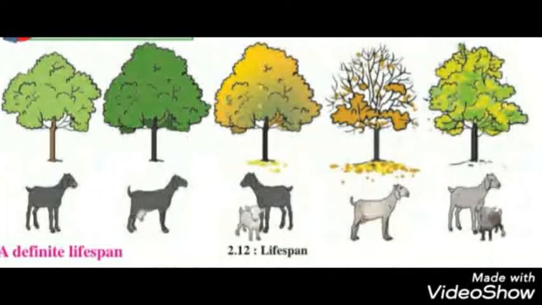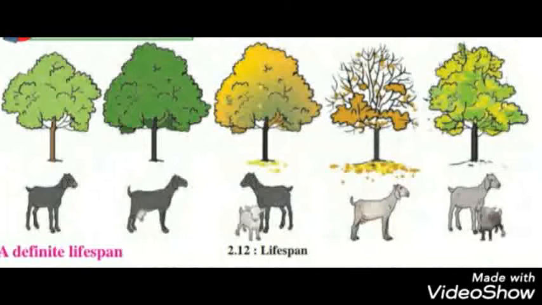The same case is with plants also. Plants also develop, they grow, and ultimately they also die. So all living things live for a particular period of time, and after that they die. This is called the definite lifespan of living things.